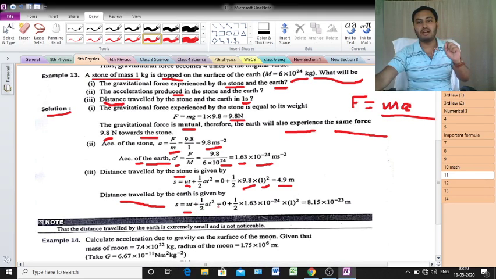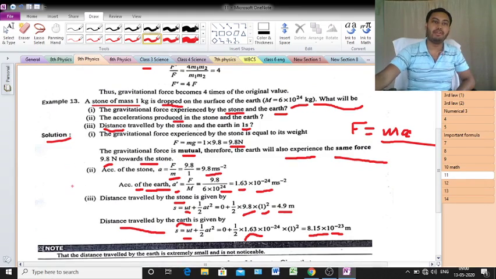Again half a t square, half into the value of a. In the case of the earth, what is the value of a? The value of a is 1.63 into 10 to the power minus 24 meter per second square. Just put this: 1.63 into 10 to the power minus 24 into, again the value of t is 1, into 1 square. So if you calculate, you will get 8.15 into 10 to the power minus 23 meter. Clear or not? Just tell me.